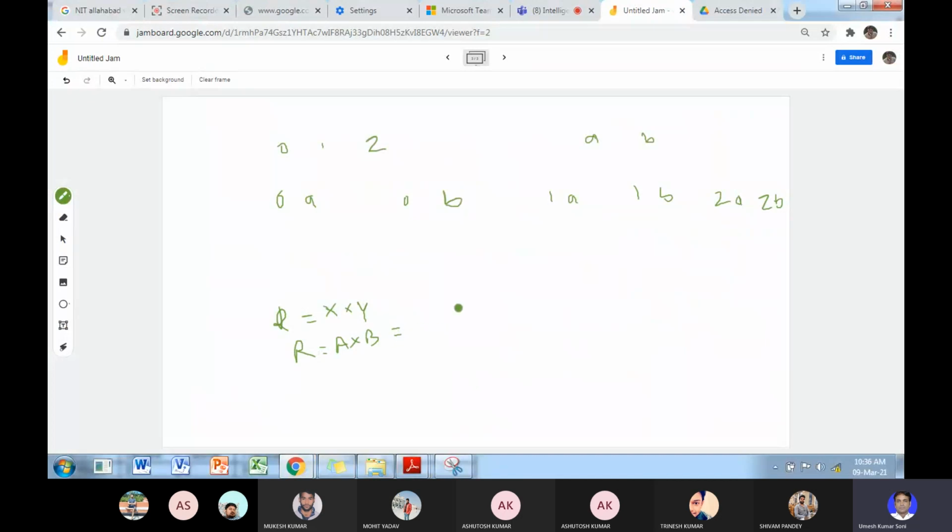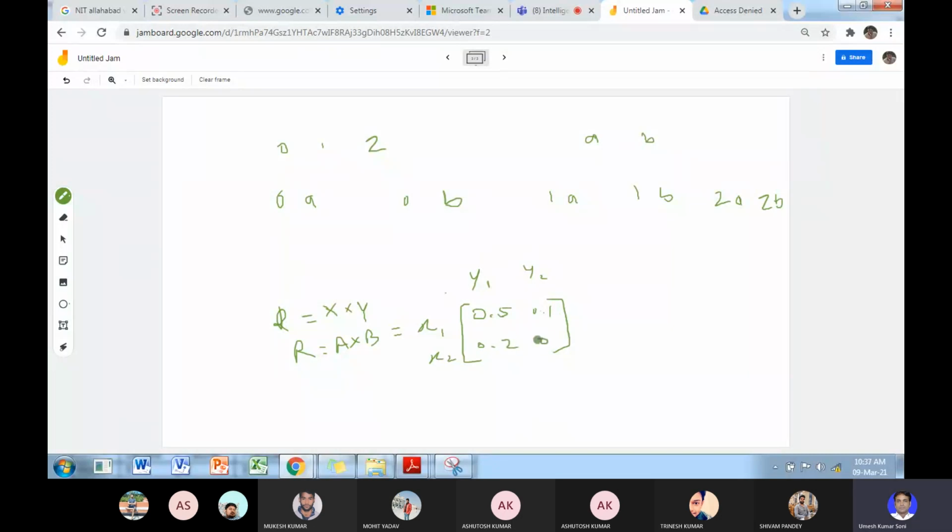Suppose this is Y1, Y2, and this is X1, X2. Suppose this is 0.5, this is 0.1, 0.2 and 0. Any value from 0 to 1 can be a membership grade.